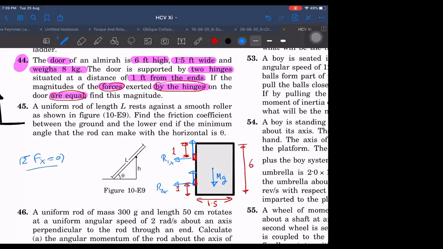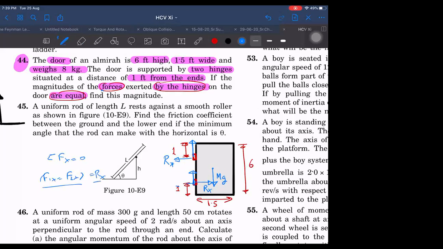Sigma F is equal to 0. Net force along x should be 0 or not? Because it is balanced along the x-axis. Yes, sir. Then R1x equals R2x in magnitude, so they are not in the same direction; they have to be in opposite directions. R1x is equal to Rx, and the other also has to be Rx. These have to be equal. Not because they are given, but because normally sigma F is 0. So F1x is equal to F2x. Yes, sir, so these are equal.